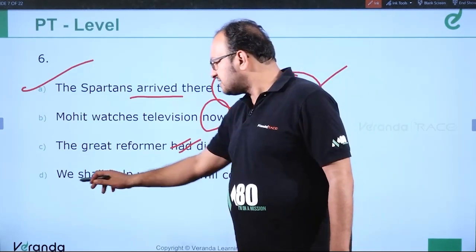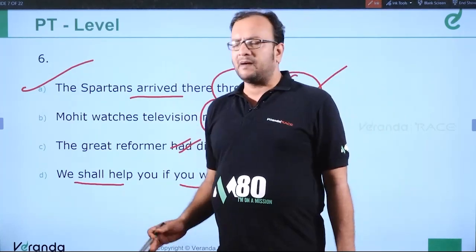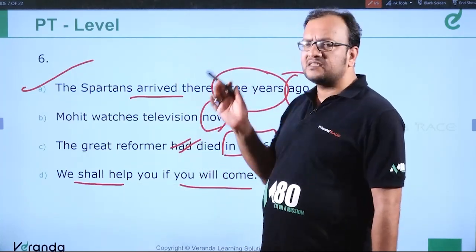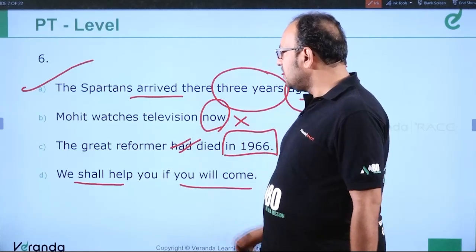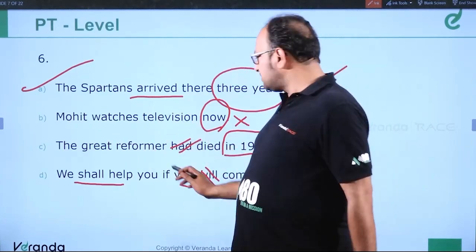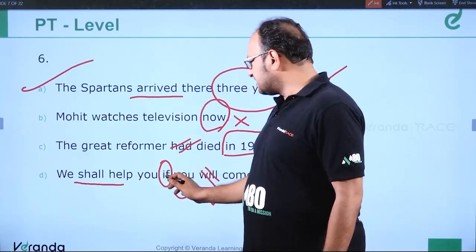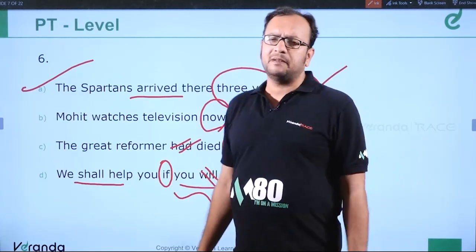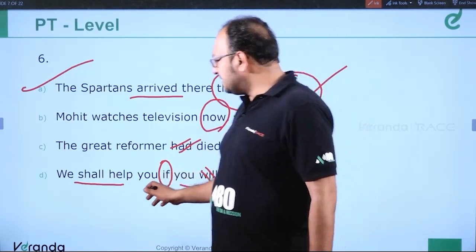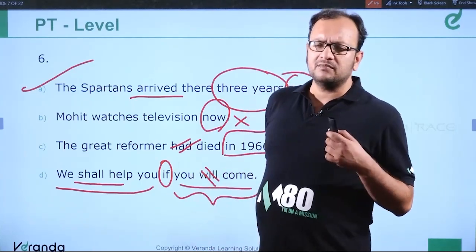We shall help you if you will come. The wrong part is that both future tenses have been used over here. One should be in the simple present, and one should be in the simple future. So, we shall help you if you come. This should be the correct use because it's a subordinate clause with a subordinate conjunction, and the subordinate clause should be written in simple present. Clear? And the independent clause should be written in simple future.